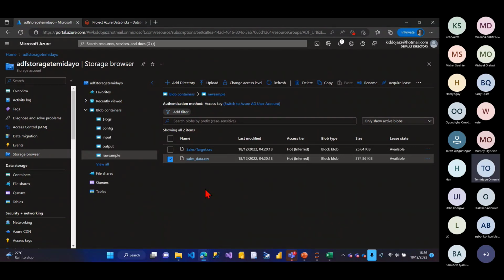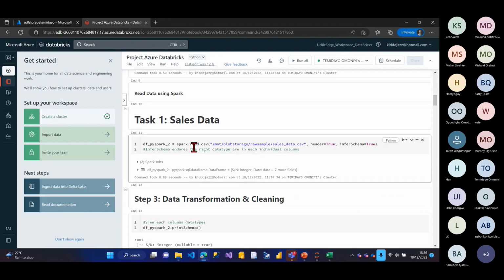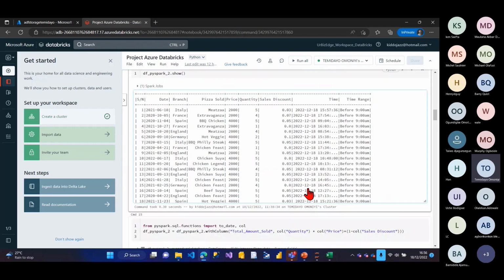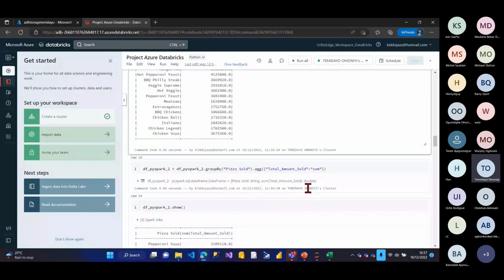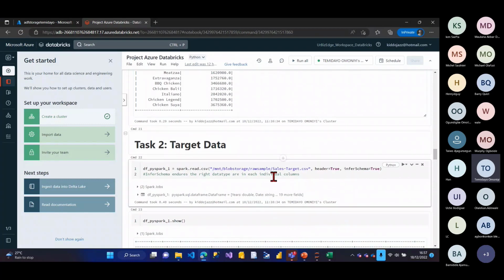I'll now do the entire ETL process. When I clean the data, I'll send the data to my Data Lake Gen 2, all from Azure Databricks. So I'll go to my Azure Databricks. I've written the entire code of what I want to do here, right? I'll read the data, that's my mount point here, sales data. I'll do the transformation and the cleaning. You can see everything step by step. I've gotten the aggregates. I've also gotten another aggregate because I'm actually way behind time. I've gotten the two aggregates. So for the target data, I'll also do the transformation.